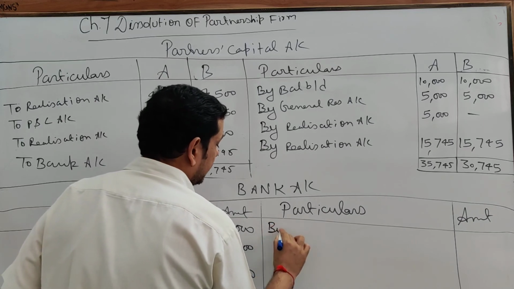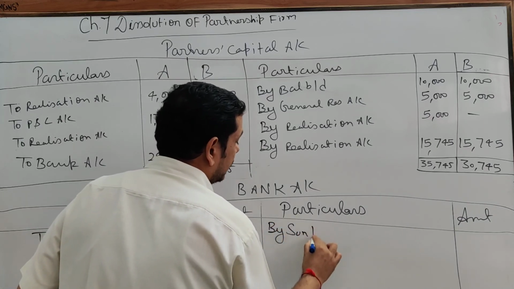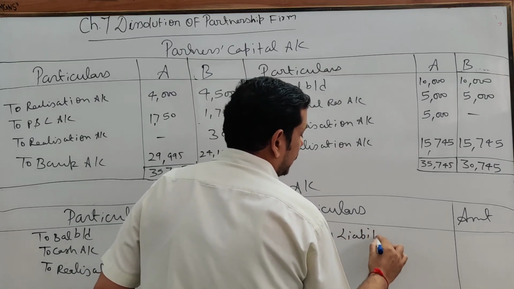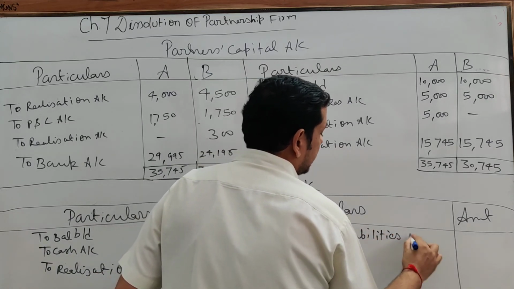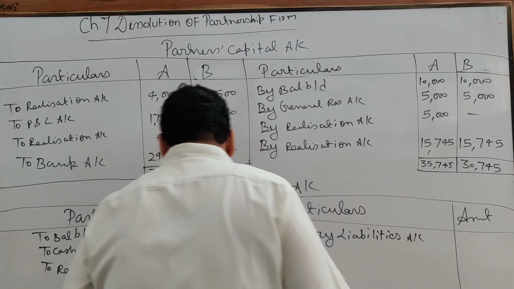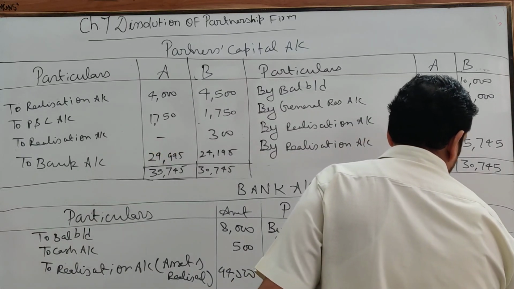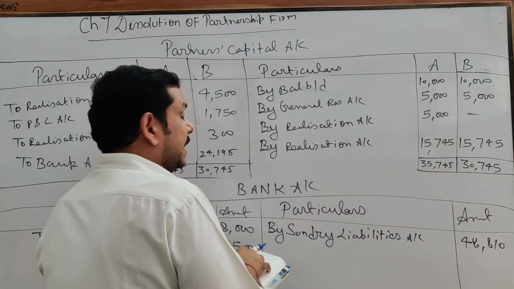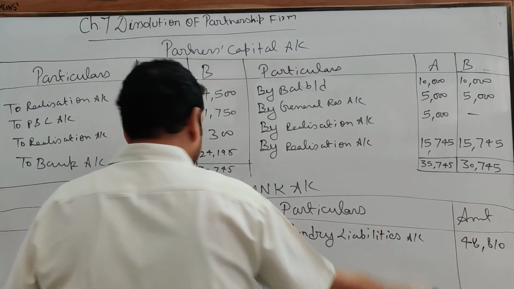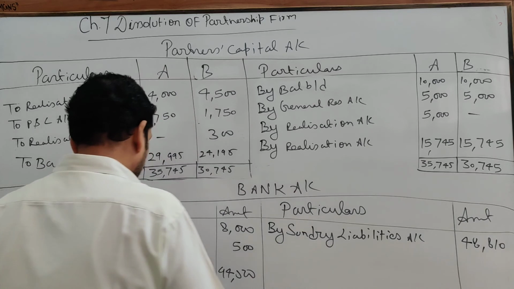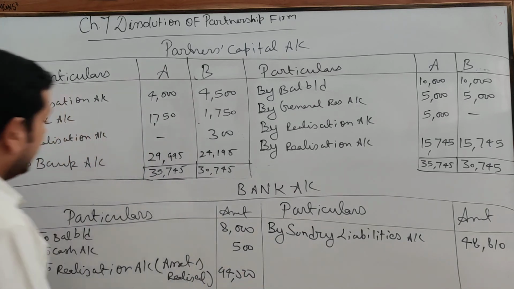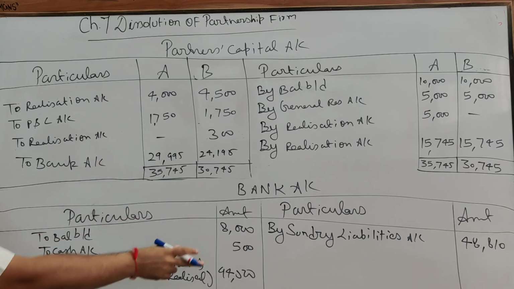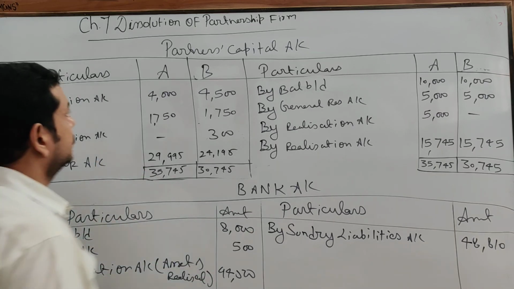By sundry liabilities 48,810. If any partner's loan is there and that is paid, that will also come to the credit side. Clear? Now we are going to transfer this amount, because this amount is also being paid through the bank account. So this will also count.